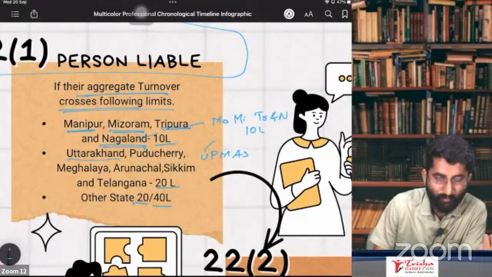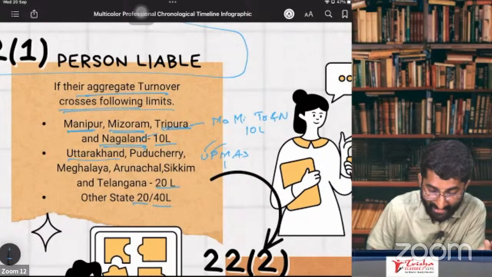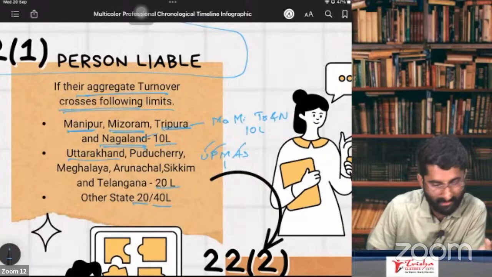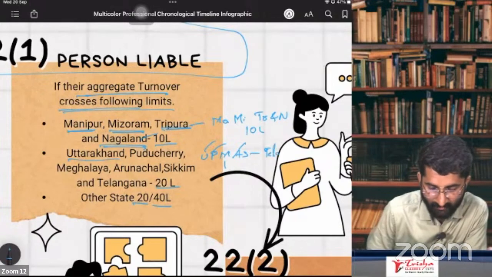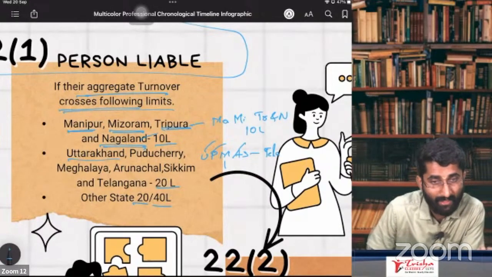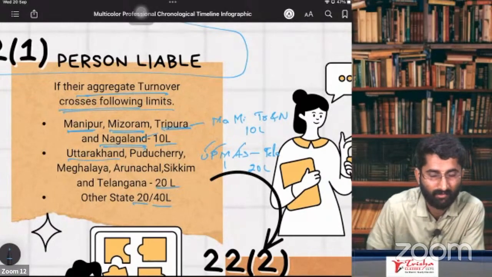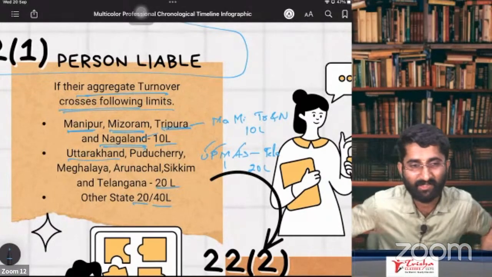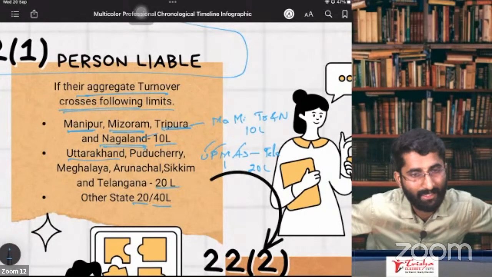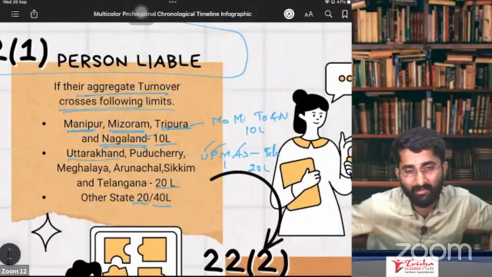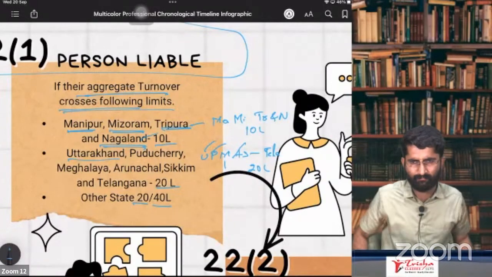UPMAS: U for Uttarakhand, P for Puducherry, M for Meghalaya, A for Arunachal Pradesh, S for Sikkim, and Telangana is also there. And she spent 20 lakhs on preparing Upma. So remember, Mami went to Tripura and Nagaland by spending 10 lakhs, and she made Telanganian Upma by spending 20 lakh rupees. 10 lakhs and 20 lakhs is done.